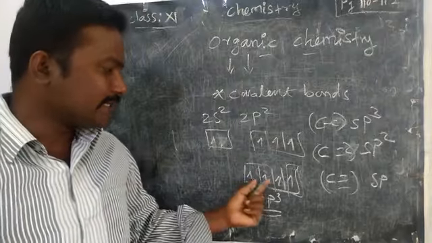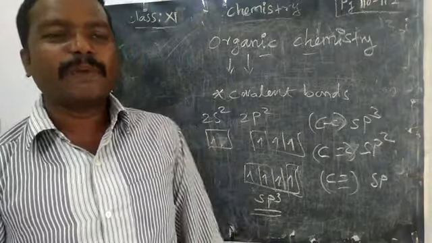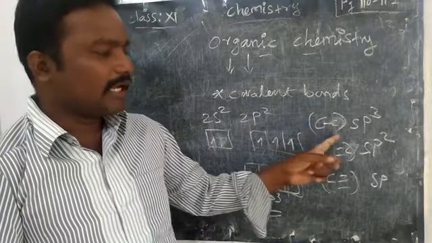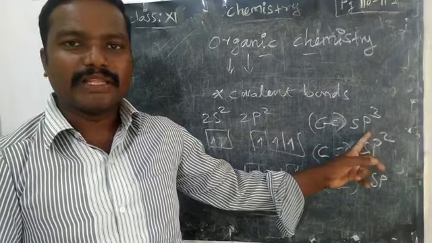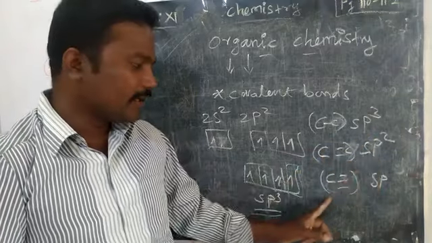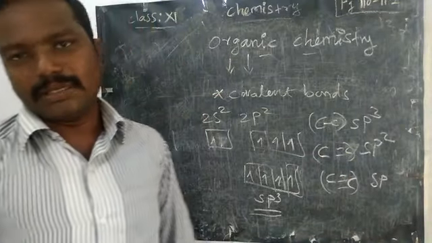Only one s and one p will undergo hybridization and form sp hybridized orbitals. Okay, this is very important. Carbon-carbon single bond means sp3 hybridization. Carbon-carbon double bond means sp2 hybridization. Carbon-carbon triple bond means sp hybridization.